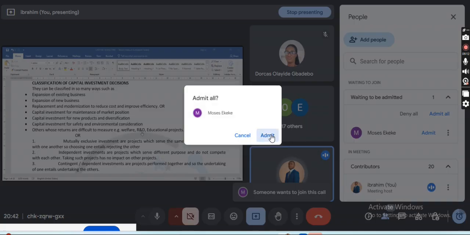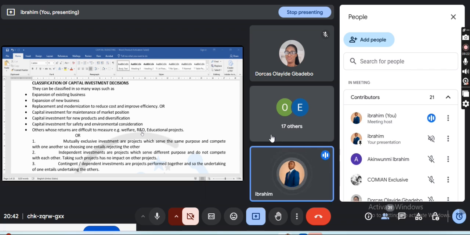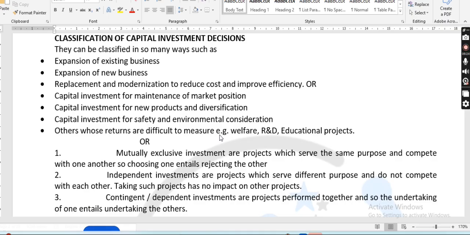You have an existing business that you want to expand, and you are looking at it. If I expand this business, what will be the cash flow? Will it bring any inflow or additional value to me? Is that also expansion of new business? Now you can decide that you want to go into another new business entirely. You don't want the existing.